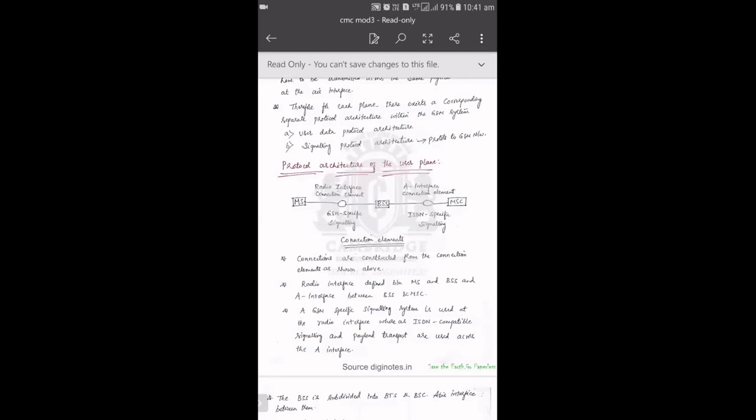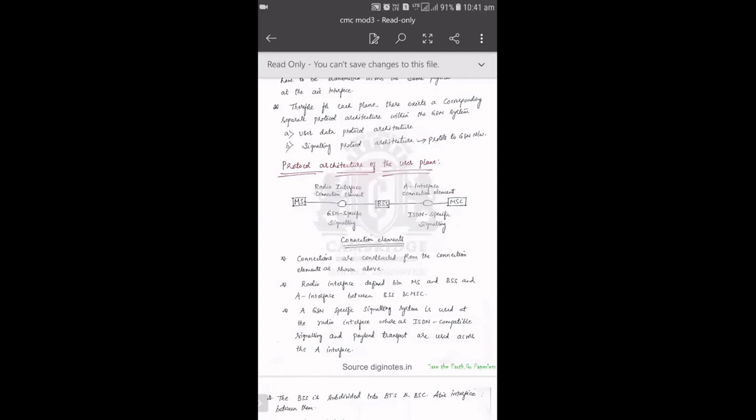Again, any data from the base station subsystem, if you want to communicate to MSC, we'll make use of ISDN specific signaling. So here we'll use the corresponding protocols, whether it may be ISDN UP or MAP, and as you know, MAP can be used only by MSC. The equivalent protocol with respect to BSS is BSS MAP. So the related protocols we're going to use between BSS as well as MSC come under ISDN specific signaling. So this is basically a very simple diagram with respect to the user plane.